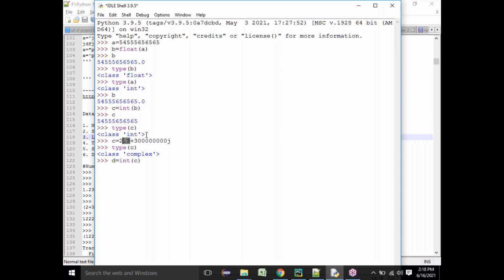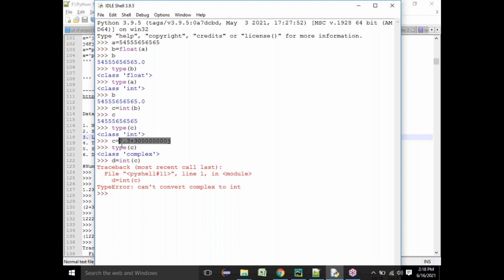So in this case I will get an error saying cannot convert complex to integer, because if I want to convert 2.3 I can do, or otherwise if I want to convert this one I can do. I cannot convert anything in this format to a straight integer, because I have to remove some data.